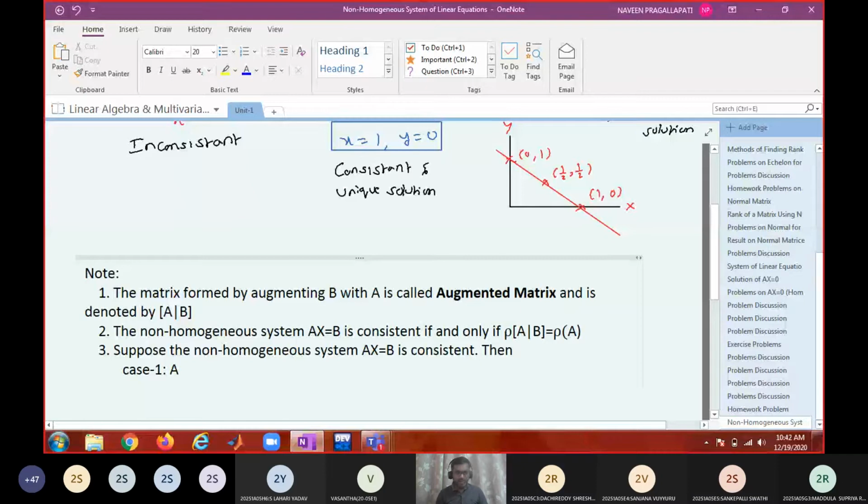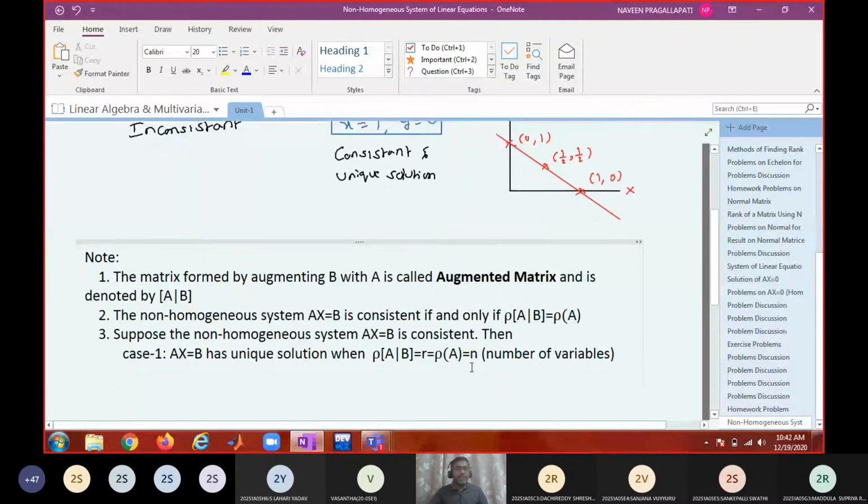Ax equal to B has a unique solution. When? Rank of A bar B equal to rank of A equal to number of variables. Let us denote this with R. R equal to N. What do you mean by N? Number of variables.